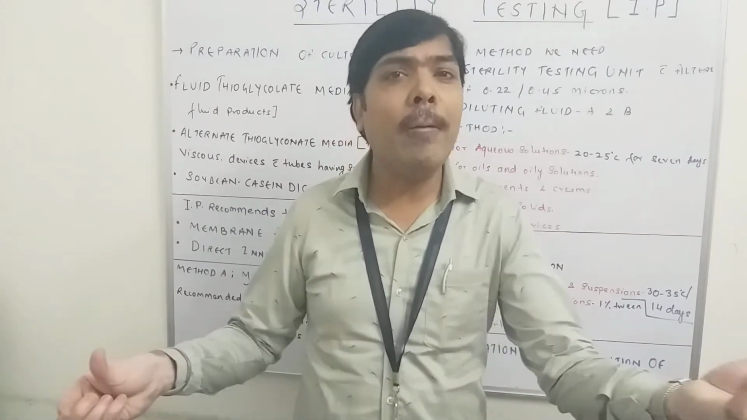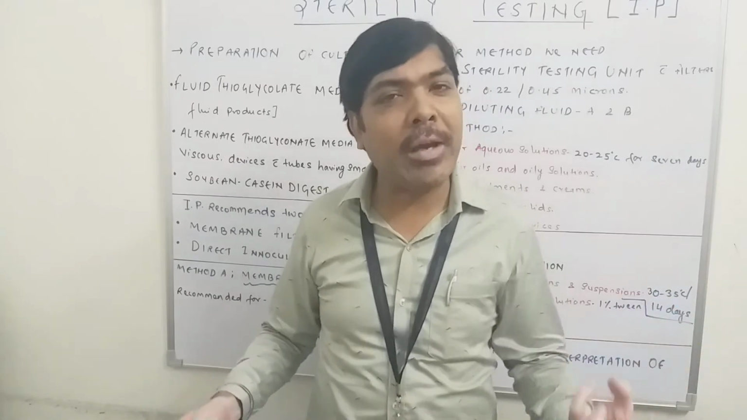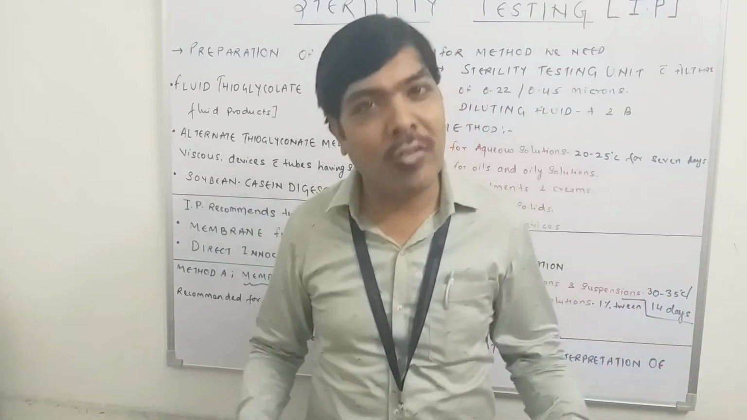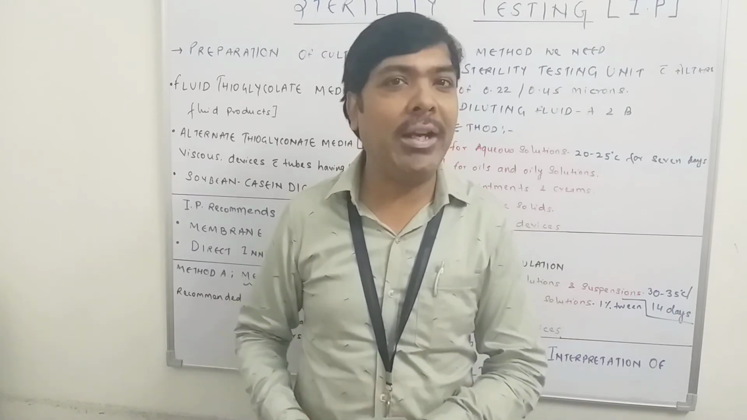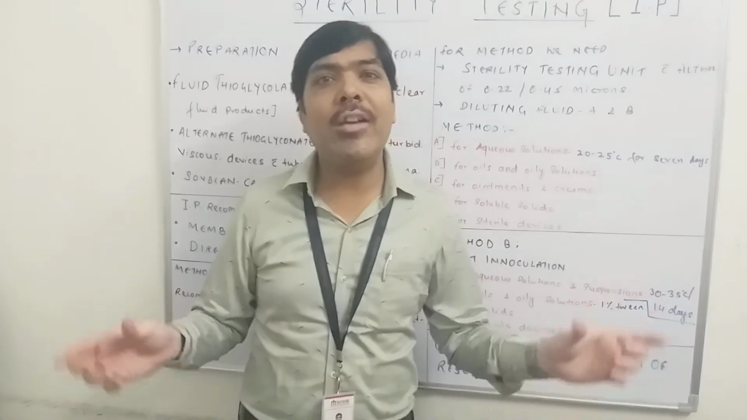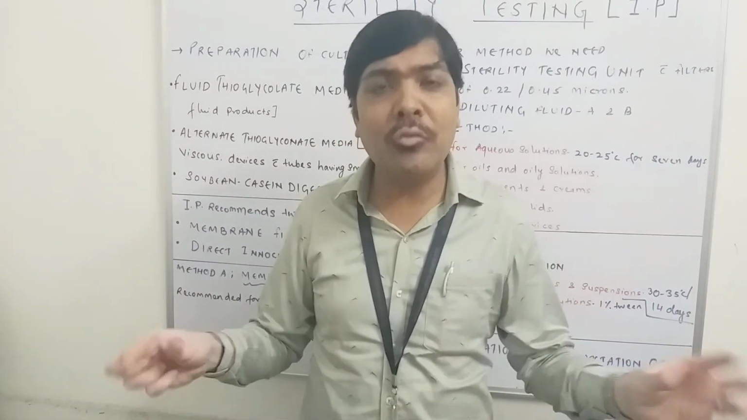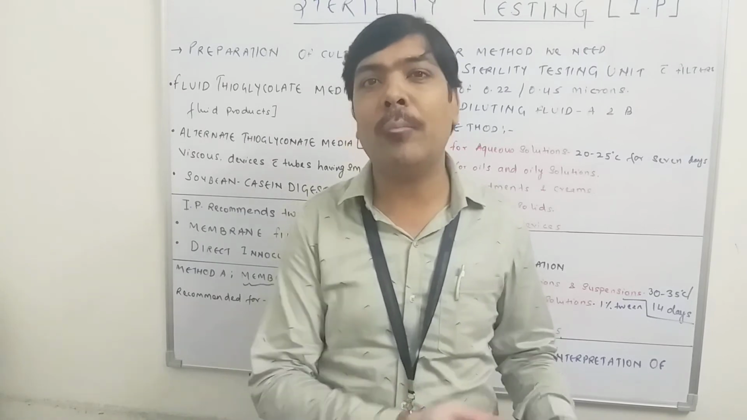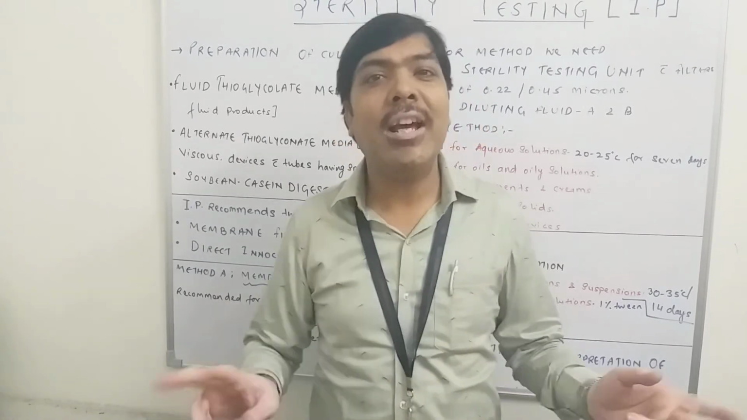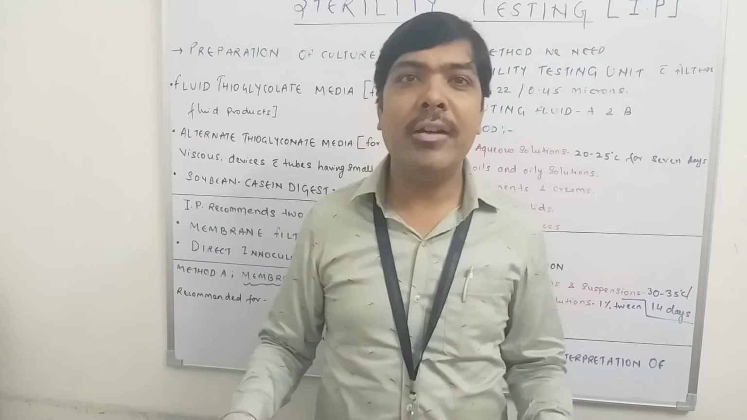Means we have to go for the isolation of those microorganisms which are obtained in the first test, and we have to go for the isolation of the microorganism which is obtained from the second retest. Then what we have to do? We have to go for matching. Means we have to check whether the microorganism obtained from the first test and second test are same or different.